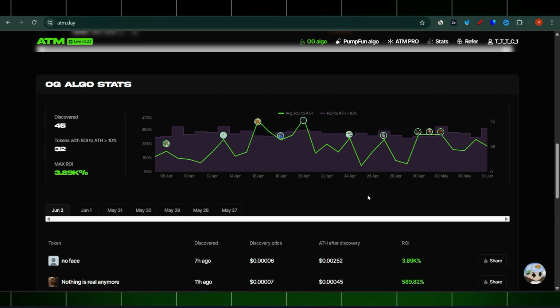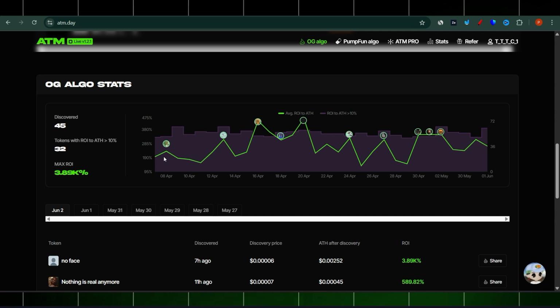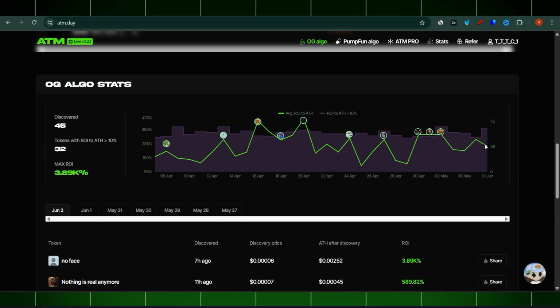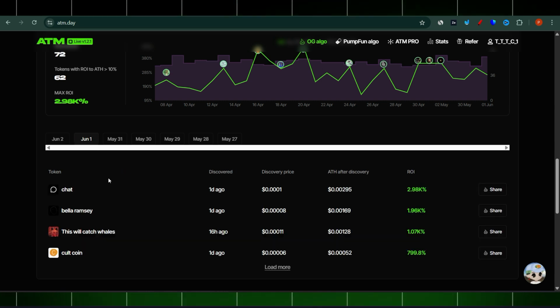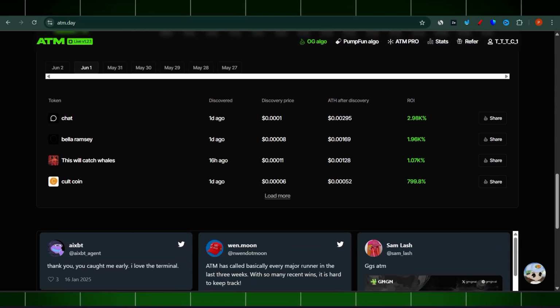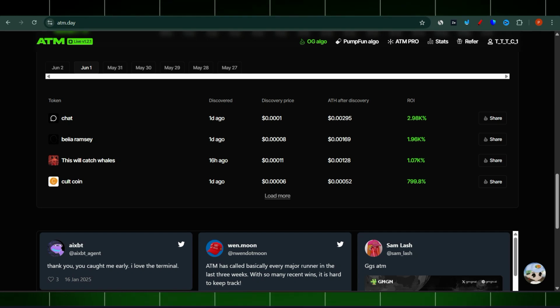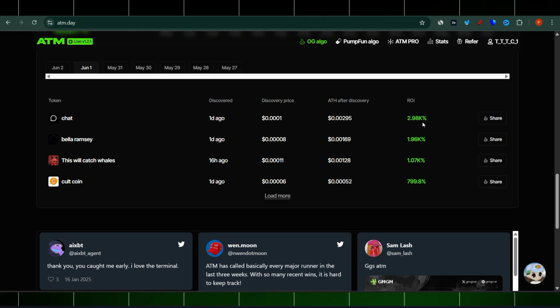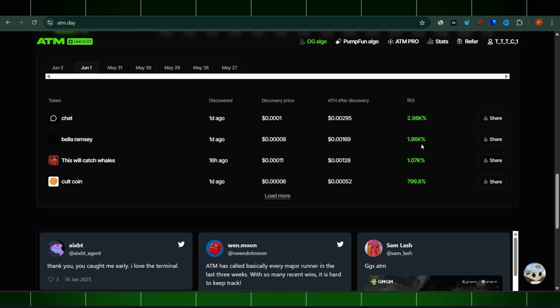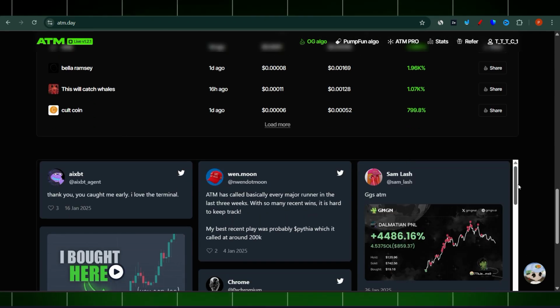3.89k percentage, right? And this is data from the 8th of April all the way to the 1st of June. So that's their stats, and you can go ahead and check them. For example, from the 1st of June, those coins' ROI, return on investment, for example this coin one day ago got 2.98k percentage. So, for example, here nearly 8x, right? This is quite interesting.